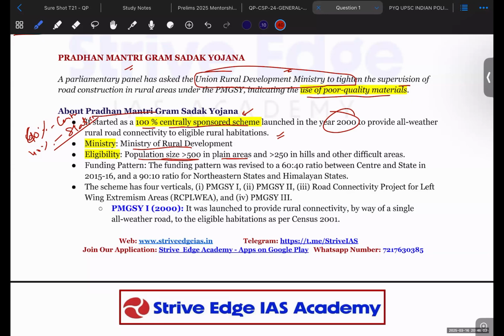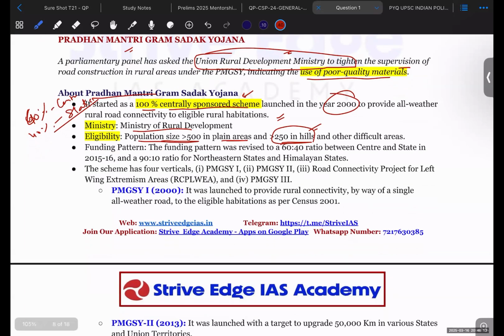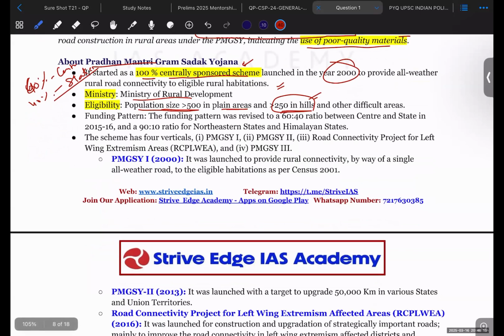In the hill areas, if a village has more than 250 people, then this scheme is implemented. What is the funding pattern? It is a 60:40 ratio between center and state, and a 90:10 ratio in the northeast states and Himalayan states.